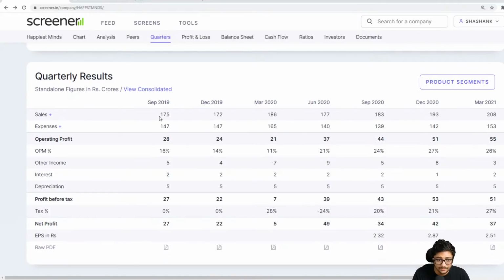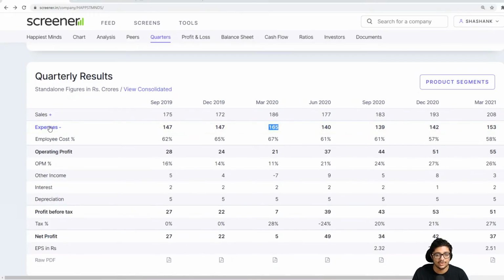I'll tell you how. In September 2019, the sales was 175 crores and the expenses was 147. Fine, you understood this ratio, correct? Again in December 2019, the sales was 172, but the expense was 147 only. Same ratio, perfect. But look at the next quarter. The sales went up slightly to 186, but the expenses went up massively from 147 crores to 165 crores. Means it's a big jump in expenses.